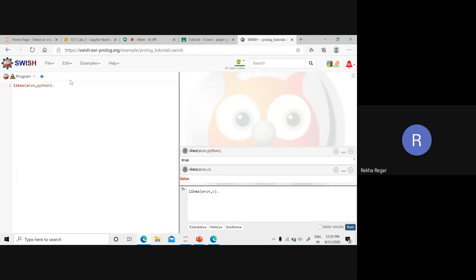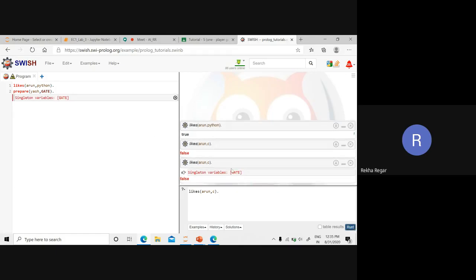So here is one statement, or one fact. Here is the second fact: prepare. Suppose the person is Yash, and Yash is preparing for GATE. So this is the second fact we are going to write down into our knowledge base.